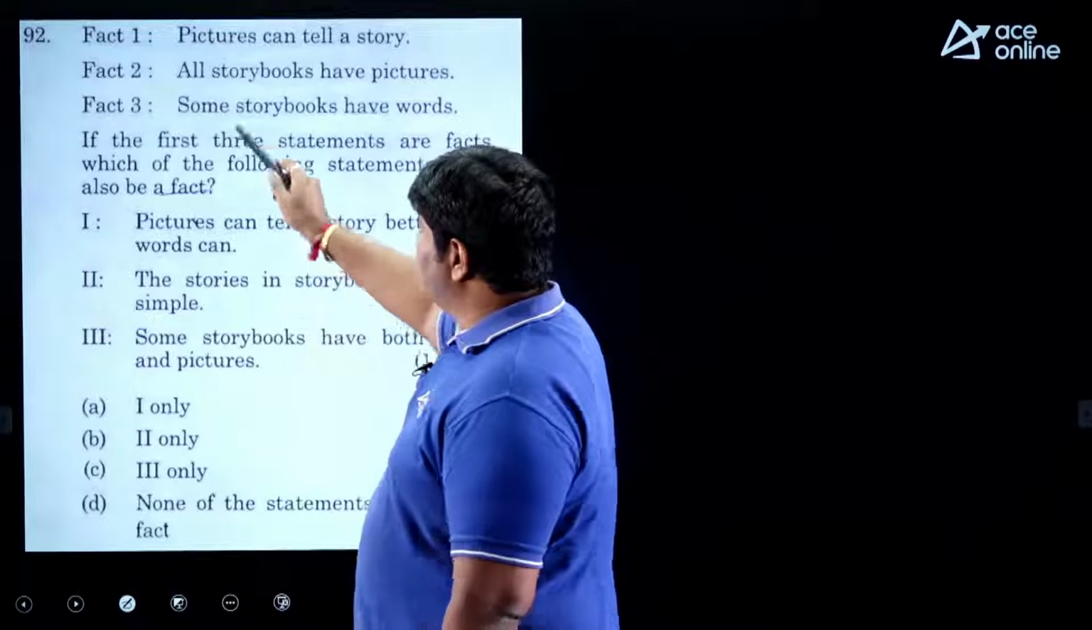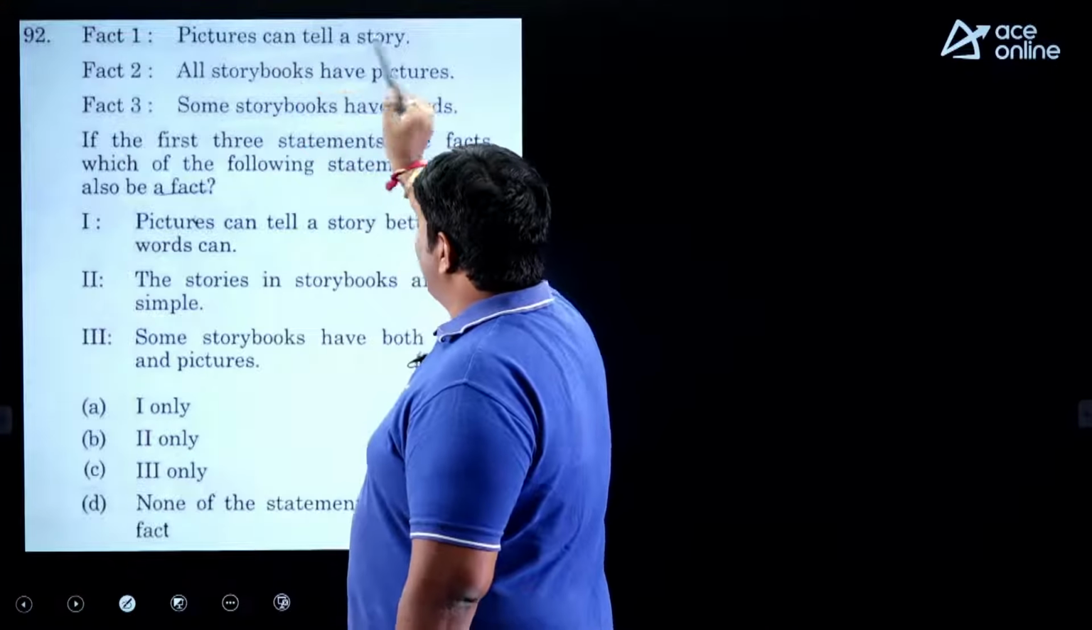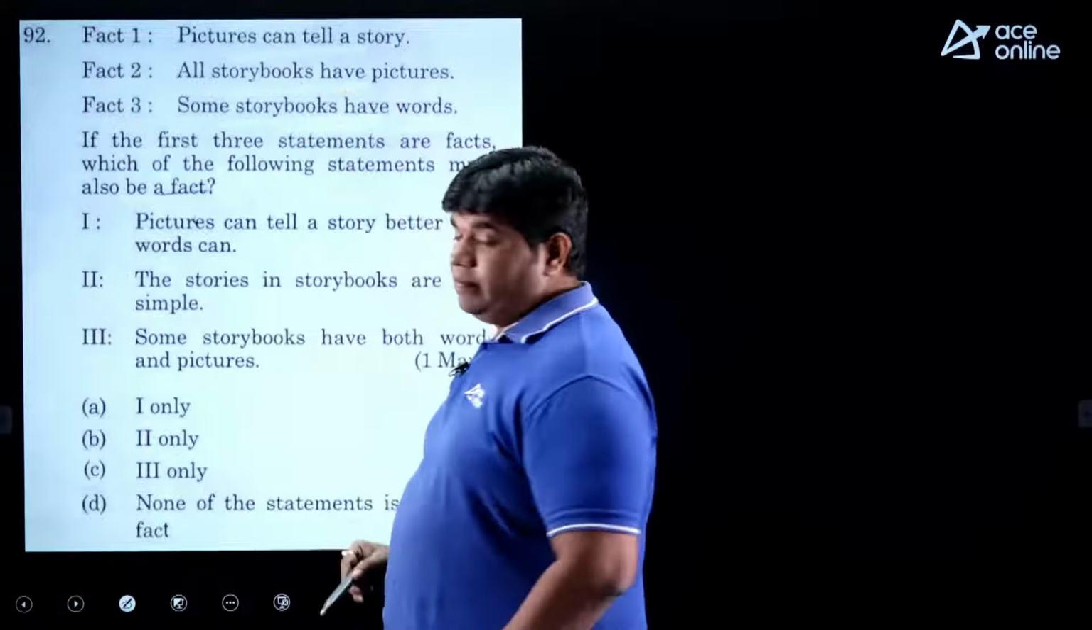Next. Again, logical thinking. Fact 1: Pictures can tell a story. Fact 2: All storybooks have pictures, okay? All storybooks have a picture. Fact 3: Some storybooks have words, okay?